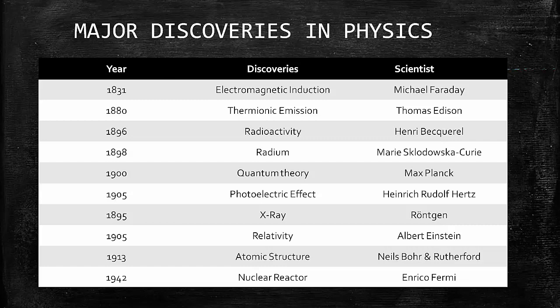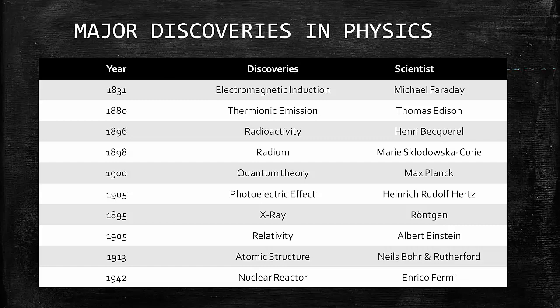Further, in 1900, the quantum theory was given by the scientist Max Planck. In the year 1905, the photoelectric effect was given by Heinrich Rudolf Hertz. Further, before the discovery of the photoelectric effect, in the year 1895, the X-ray was discovered by Wilhelm Röntgen, and the theory of relativity, which is the most famous theory, was given by Albert Einstein in the year 1905.